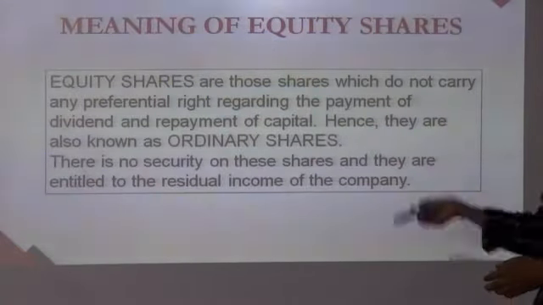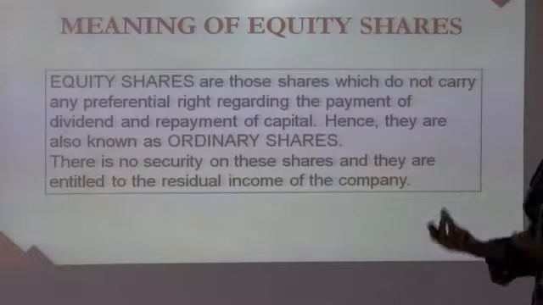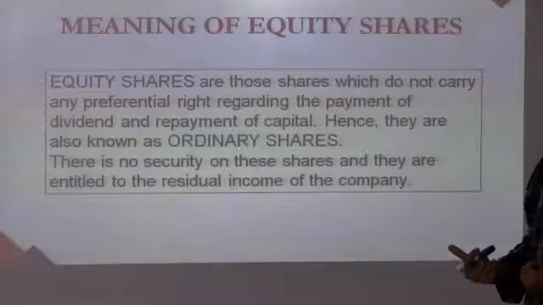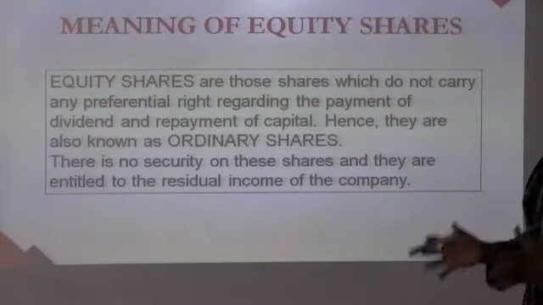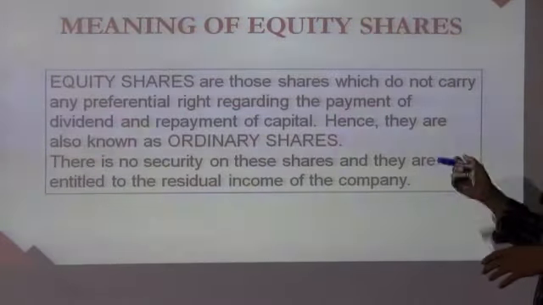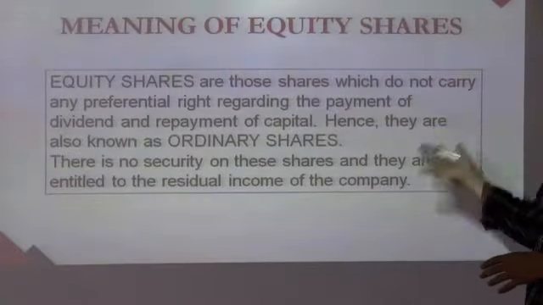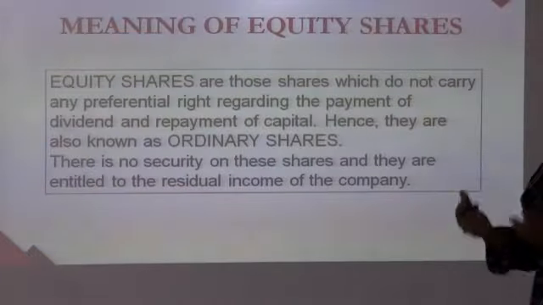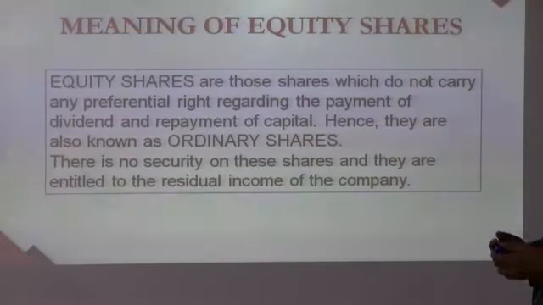That's why equity shareholders bear the maximum risk in the company and are therefore considered the real owners of the company. And the holders get voting rights, so they also have a say in the management and control of the business.